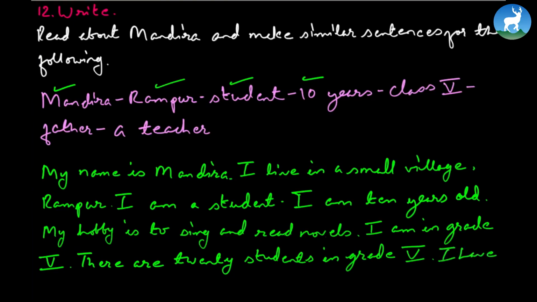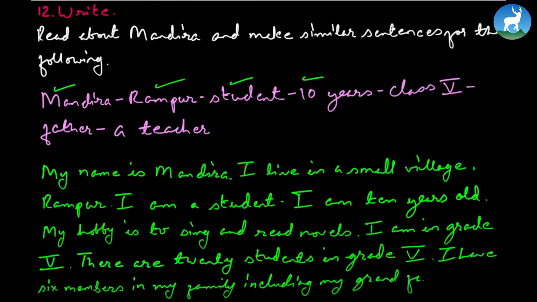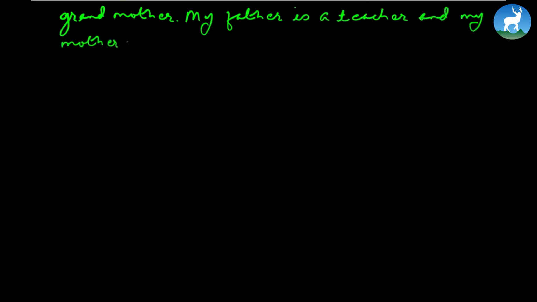I have 6 members in my family, including my grandfather and grandmother. My father, again, this is from the options that we've been given, my father is a teacher and my mother is a nurse. So you can add this and make a beautiful paragraph out of the phrases and sentences given.